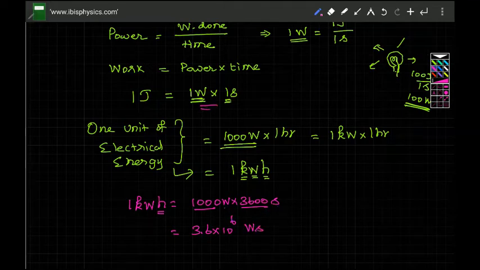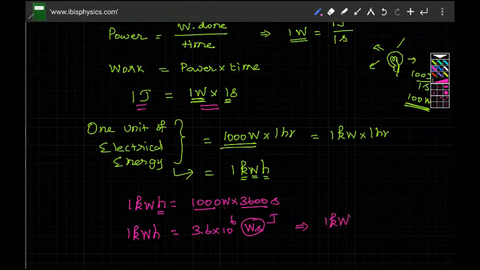We know that watt into second is 1 joule, so this could be written as joule. So 1 kilowatt hour or 1 unit of electrical energy is equal to 3.6 megajoule. If you consume 3.6 megajoule, you have used up 1 unit of electrical energy.